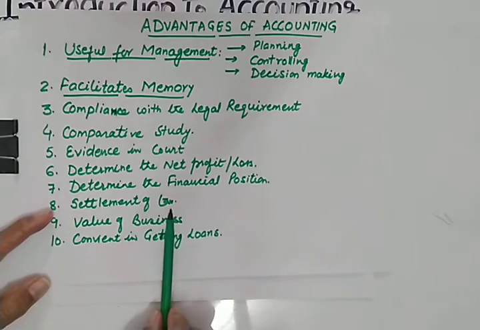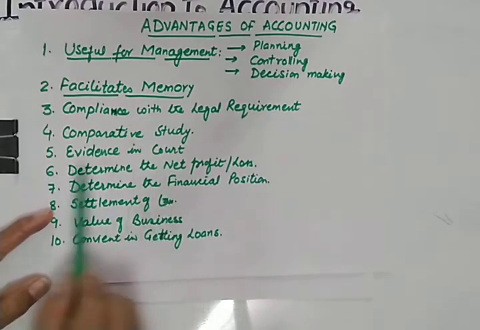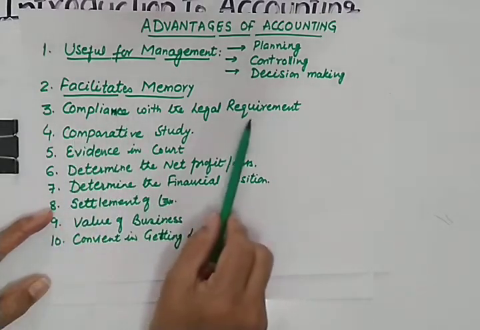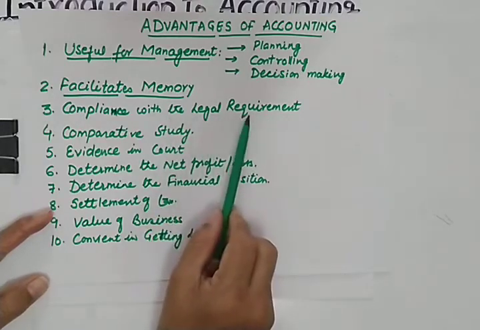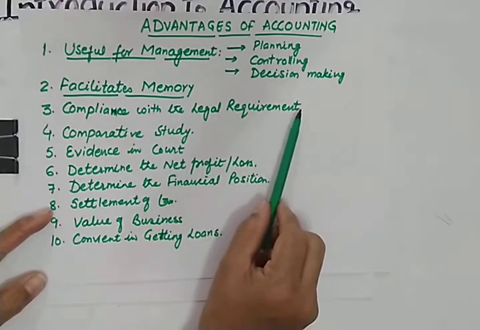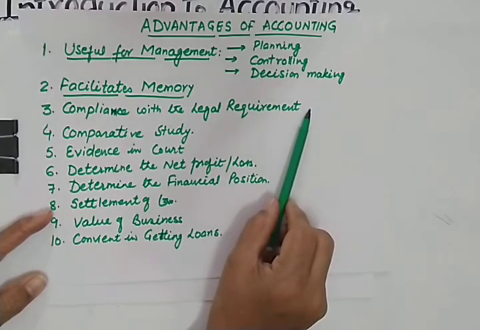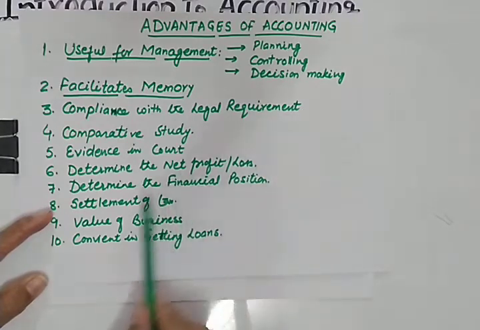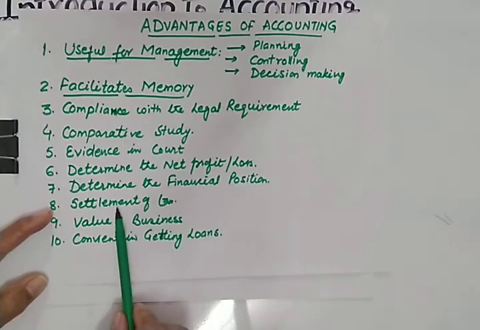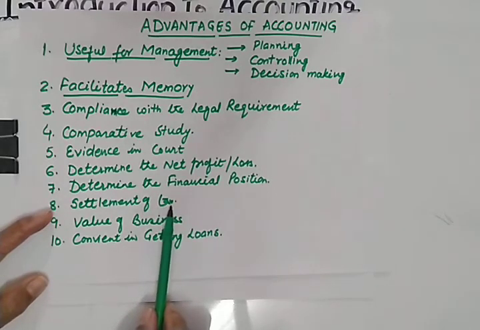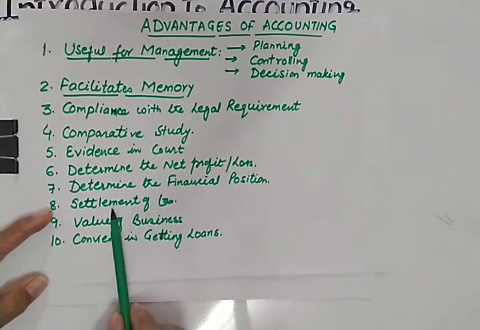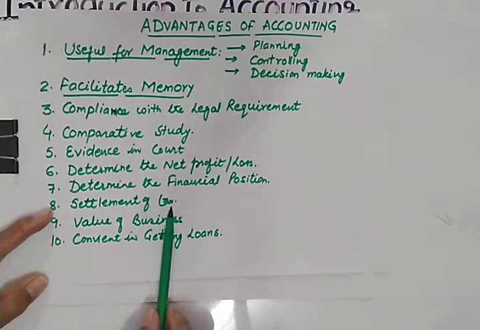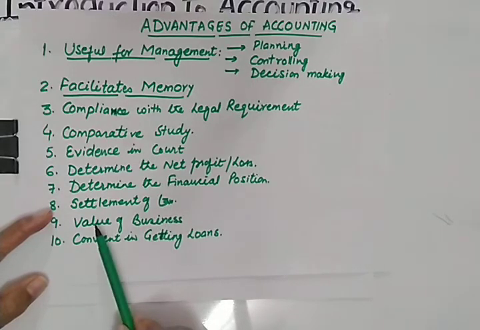Settlement of tax. Yes, this is somehow related to compliance with legal requirements. For example, if you want to obtain a license, or you want to extend your business further, then also you need to show the proper records to the government. And in settlement of tax, whenever there is some dispute, or suppose the government is asking for excess tax, then you can show the records to the government if they are maintained properly.